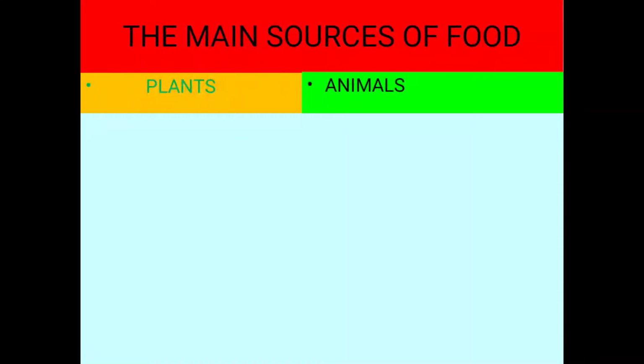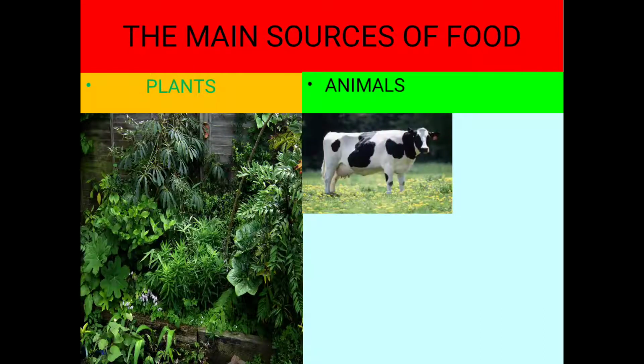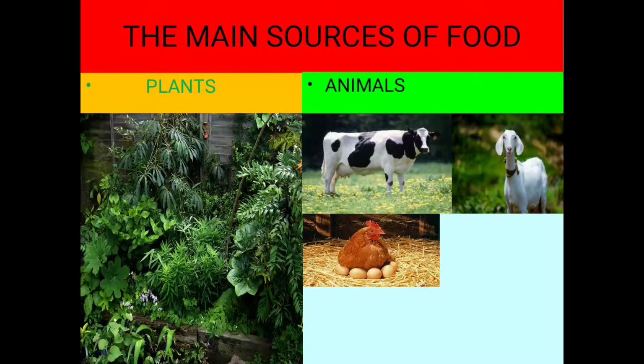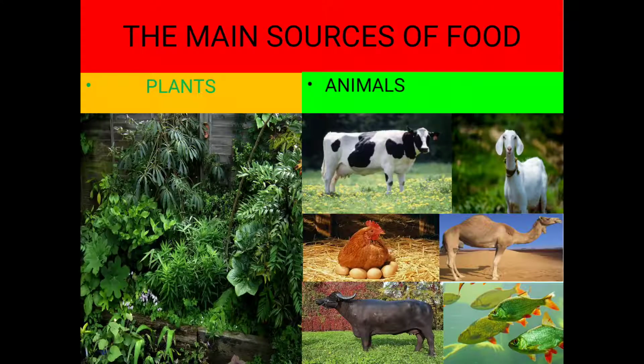From different types of plants, we get different types of food. Also, we get different types of food from animals like cow, goat, hen, camel, buffalo, and fish. Now, you will know what are the foods we get from the plants and the foods obtained from the animals.